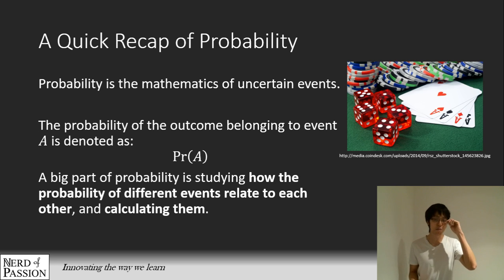In probability, there are two main components. The first is to study how the different events relate to each other. This is why set theory is used a lot in probability, because we talk about the intersection between sets, the union between sets, the complement of a set, and so on.